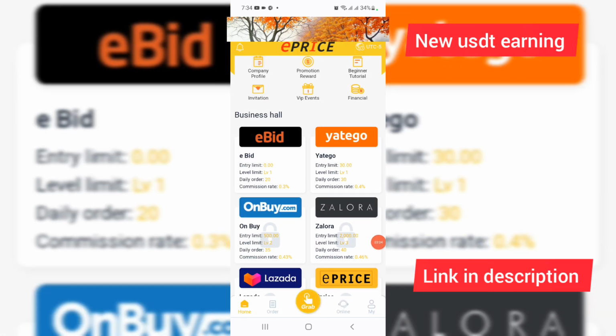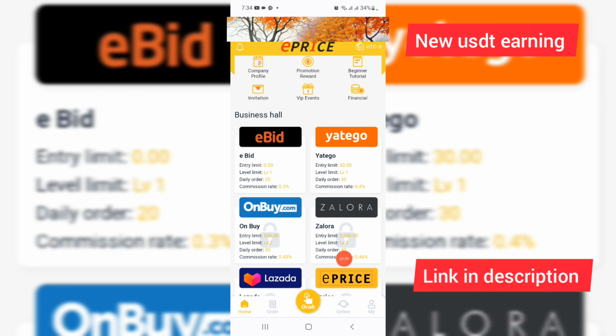Then you can check how to earn money from your investment. And you can check level 1, the daily order of 20. And you can check the commission rate of 0.3%. And if you have a deposit of 500 USDT, the company will give you 35 orders in a daily ratio, and you can earn up to 0.43% a day income.